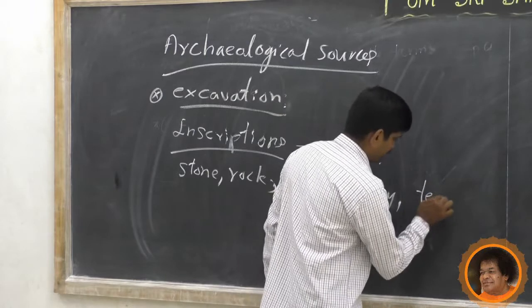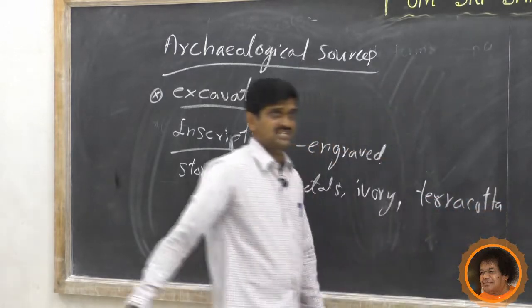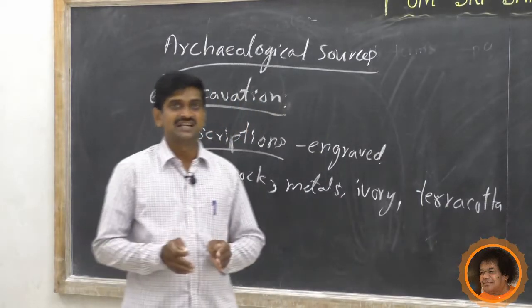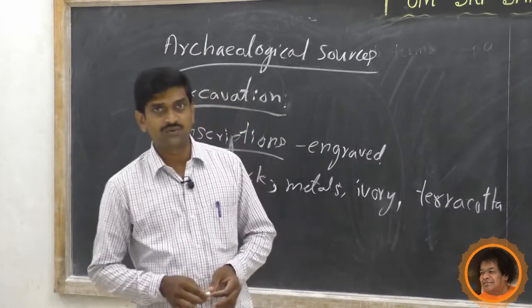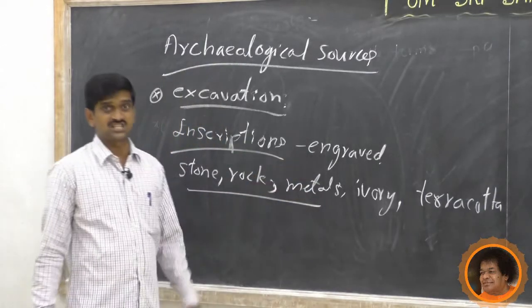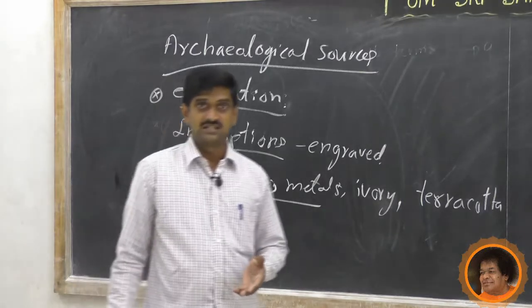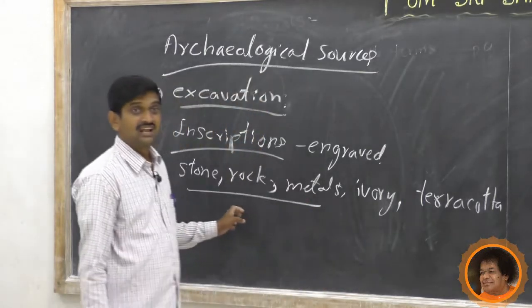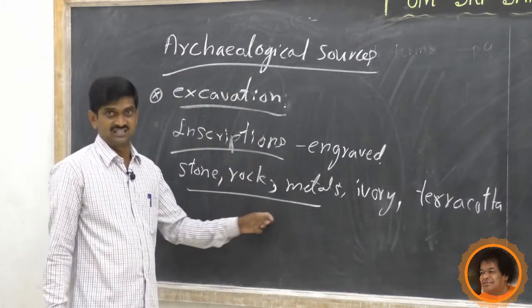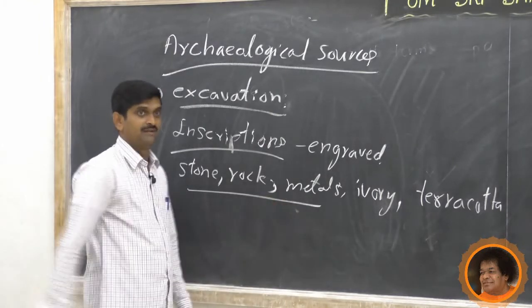On these they will write the inscriptions. So why do they use these materials to write the inscriptions? That means this will last longer. That is why they use this one.